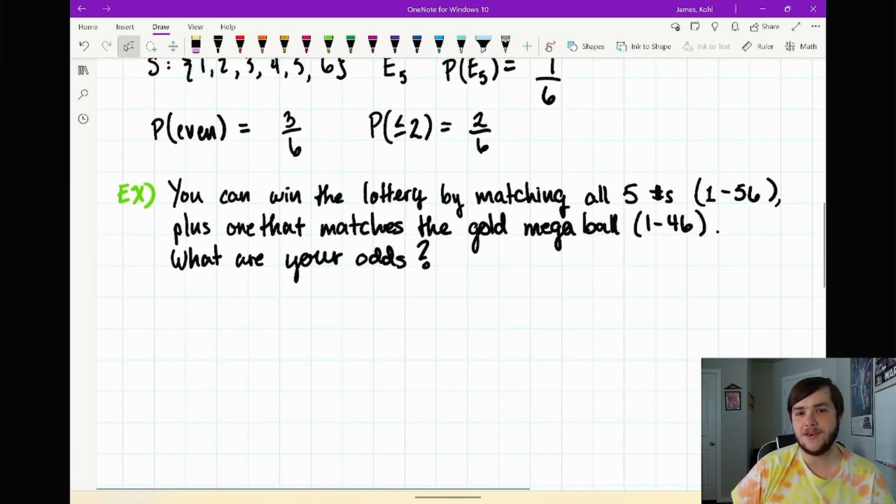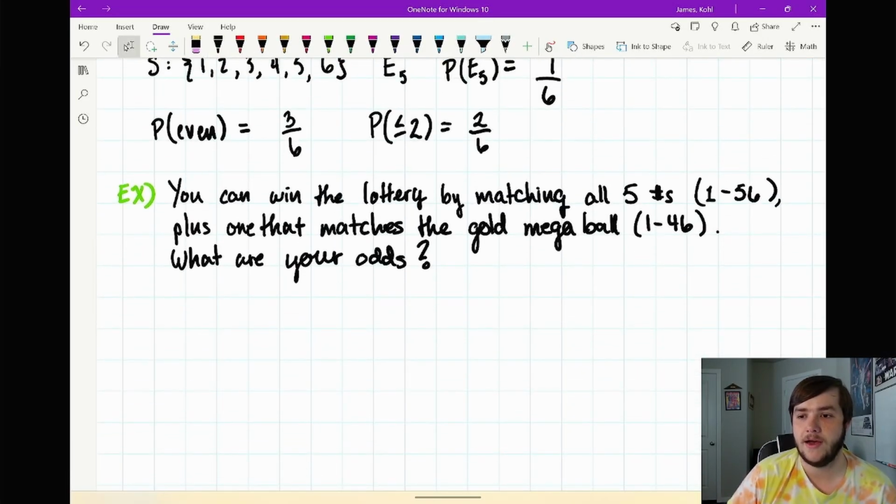Let's take a look at a slightly more interesting example of theoretical probability. You can win the lottery by matching all 5 numbers between 1 and 56 plus the one that matches the gold mega ball, which is a number 1 to 46. What are your odds of winning the lottery?